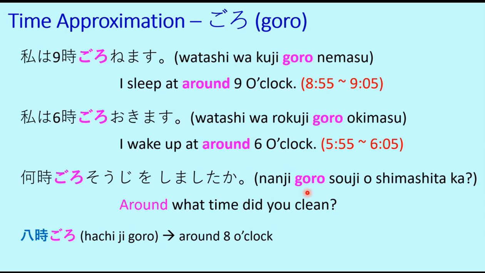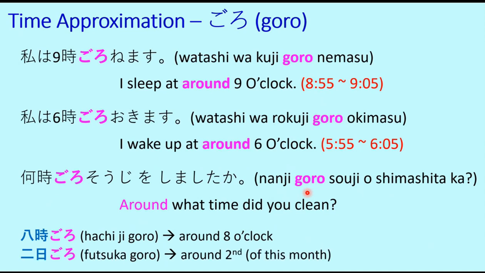Hachiji goro, around 8 o'clock, and Futsuka goro, around 2nd of this month. Now Hatsuka, Futsuka, Sanji, Sannichi. So all these, yokka, these can also be used along with goro. So goro can be used with the dates as well. It is not used only with time, but with specific dates also we can use goro.